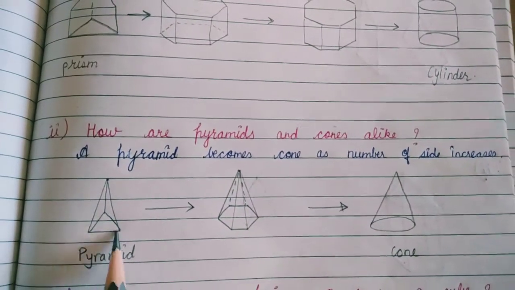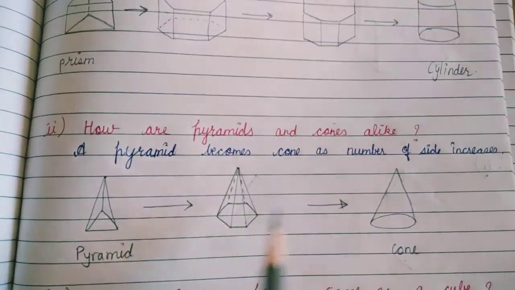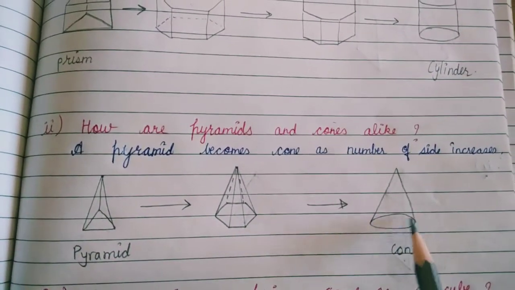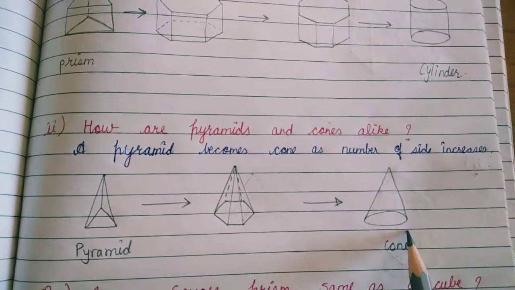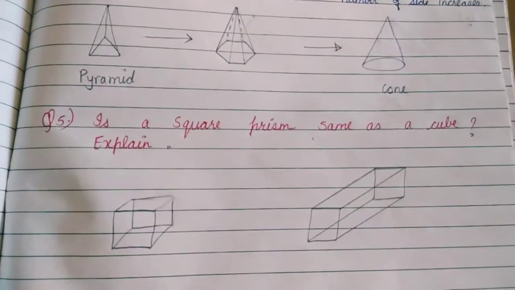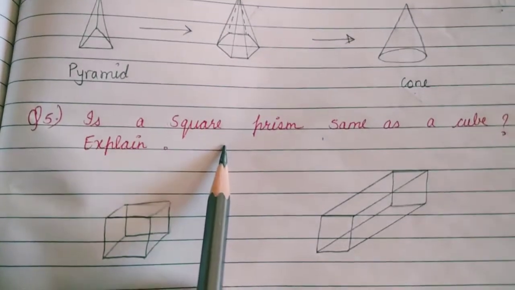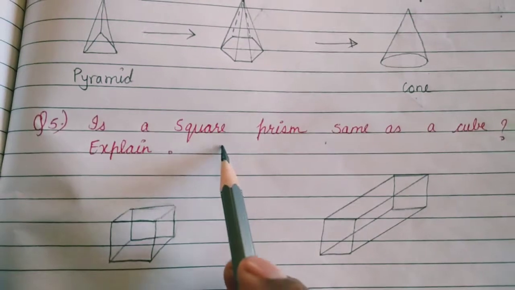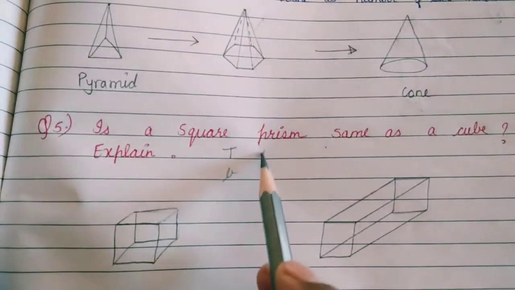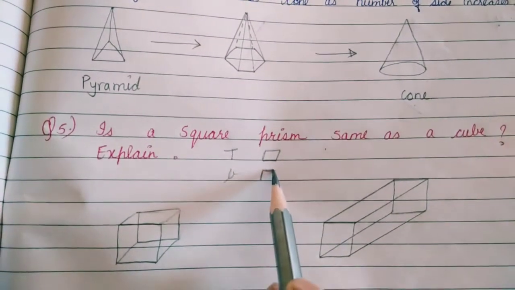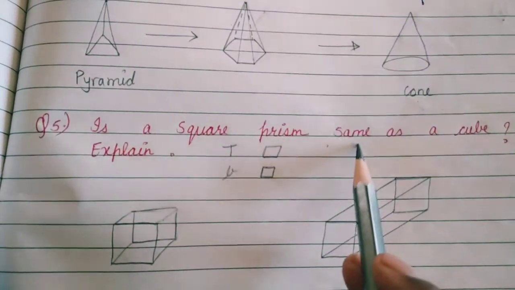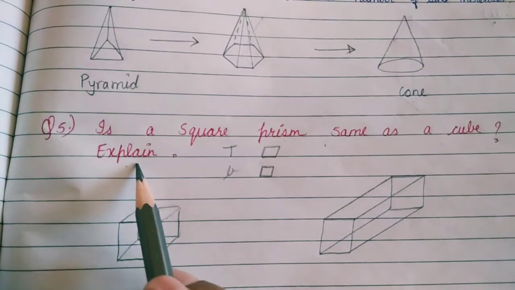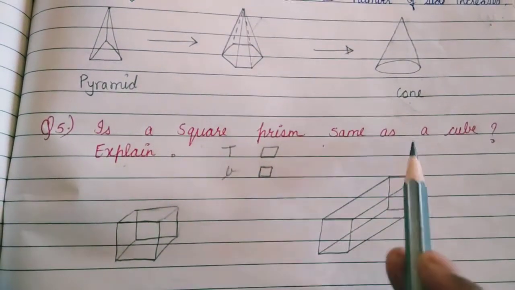Here we have the number of sides as 3. Here we have 6. Next time we will get 8. Next time we will get 12. At one condition we can get the cone. Okay. Now question number 5 is about a square prism. A square prism means a figure having top and bottom as squares. Is a square prism the same as a cube? Explain. The question is asking, is a square prism the same as a cube?